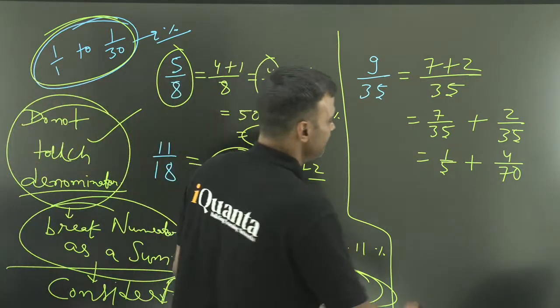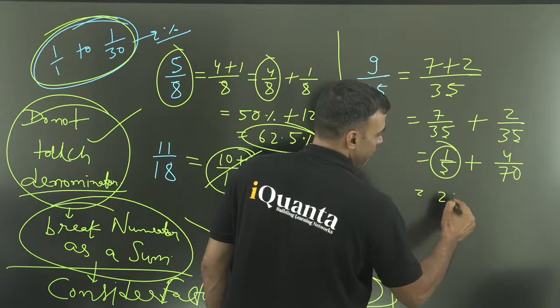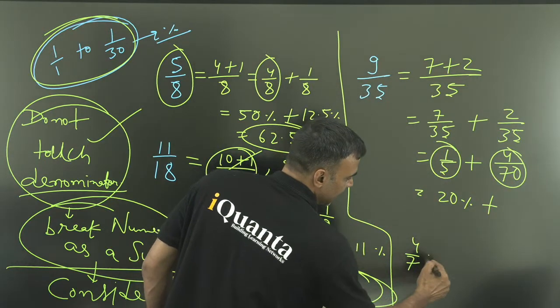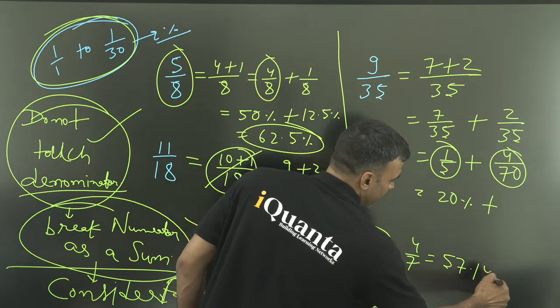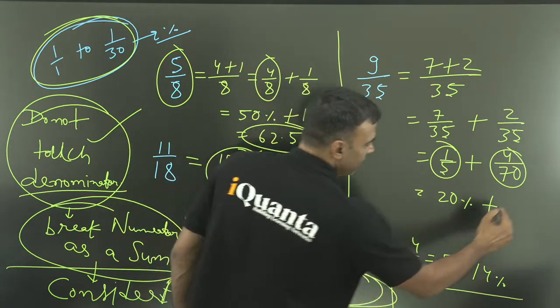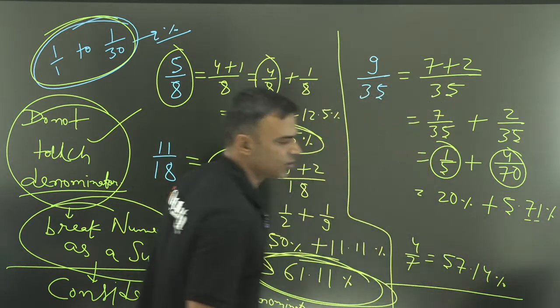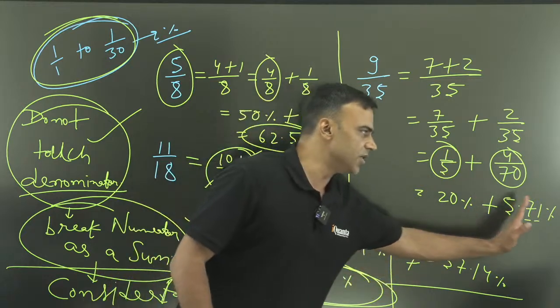Yes? So this is 1 by 5, that is 20%. 4 by 70, remember 4 by 7? That was 57.14%. So 4 by 70 will be 5.71%. We will keep this 2 digits always. We will always try to keep it 2 digits after decimal.